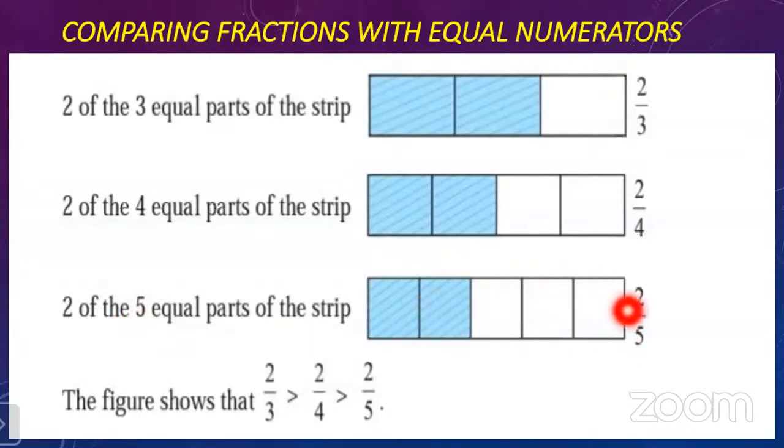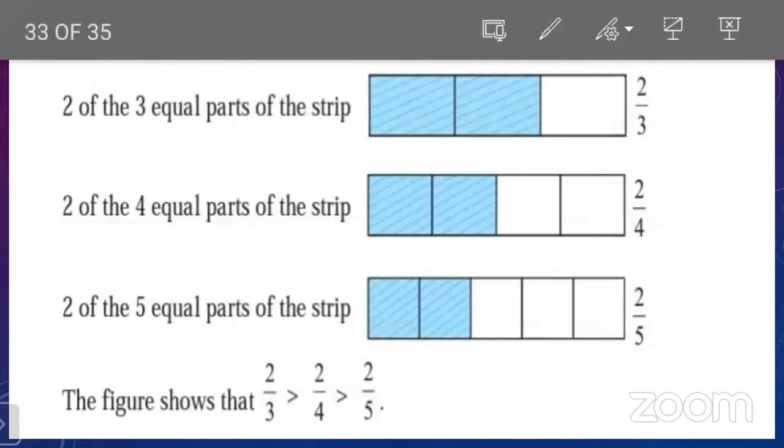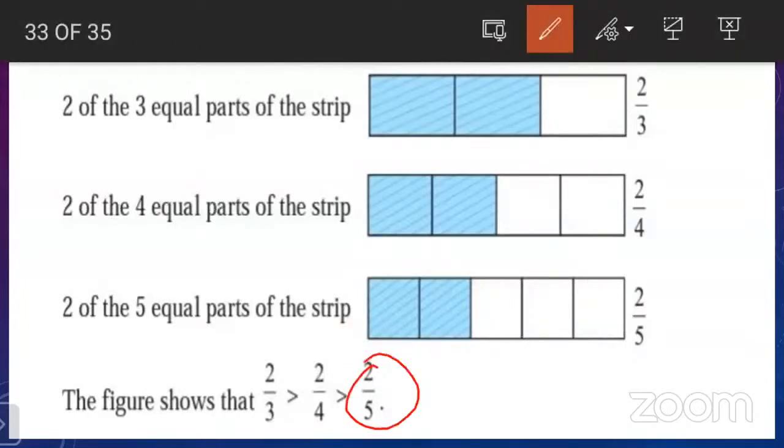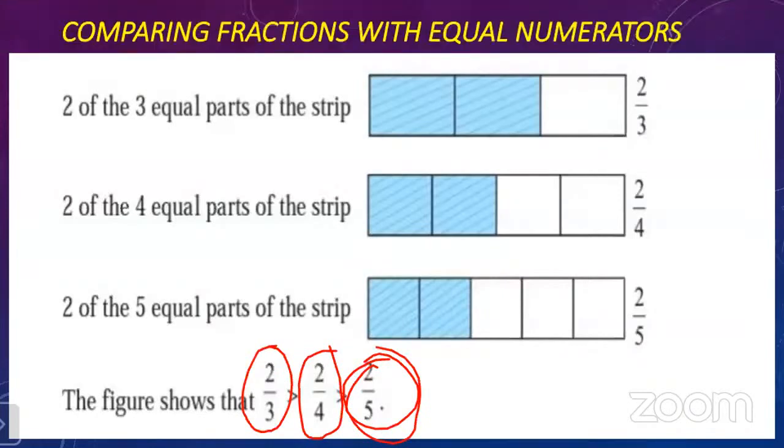So which one is smaller and which one is bigger? You can see the figure shows that 2/5 is smaller than 2/4, which is smaller than 2/3. Which one is smallest? 2/5 is the smallest here. This 2/3 is the biggest, and this 2/4 is bigger than 2/5.